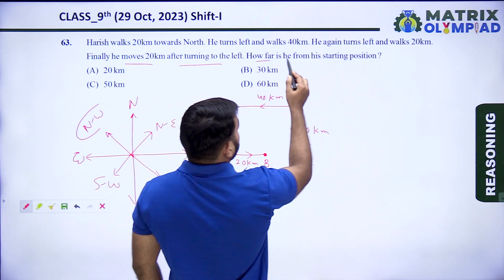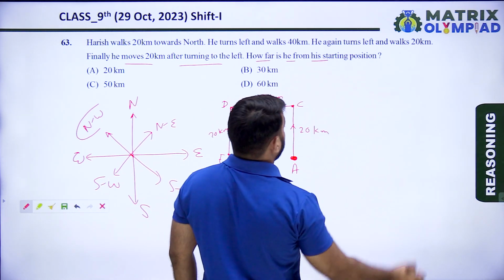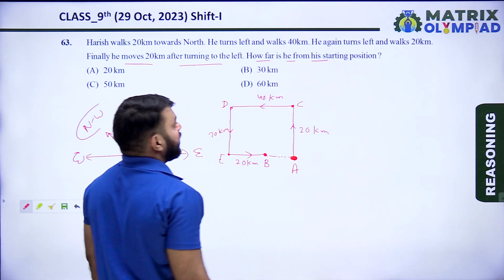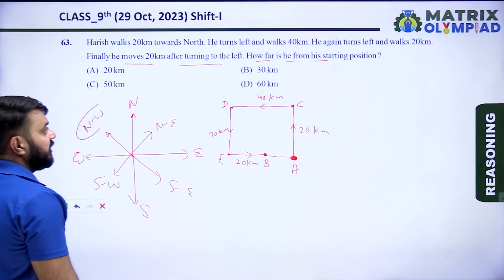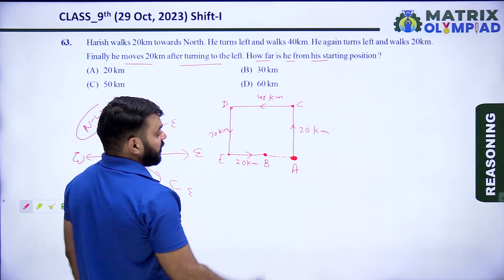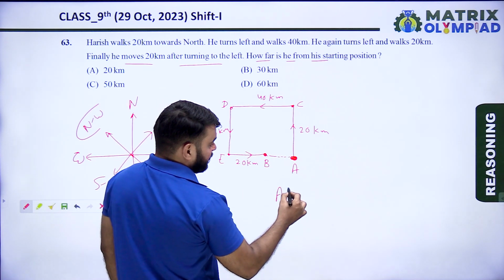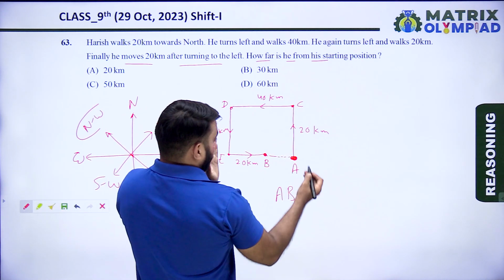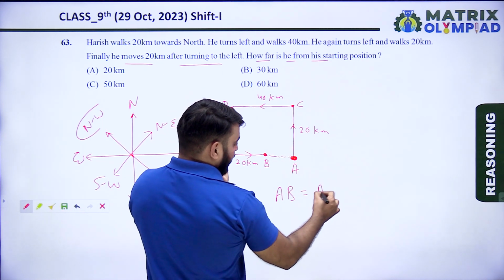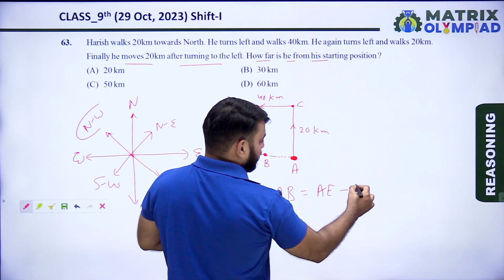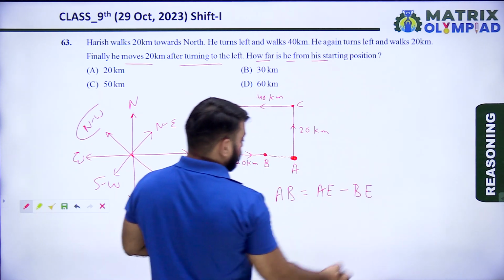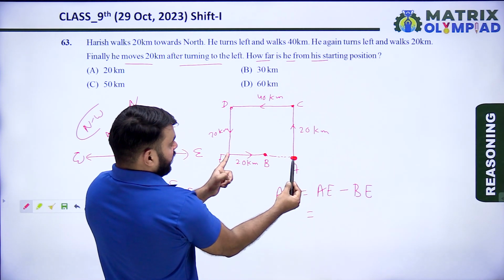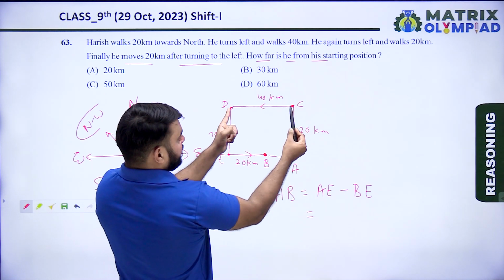How far is he from his starting position? So the distance between AB. AB is equal to AE minus BE. The value of AE is equal to DC.